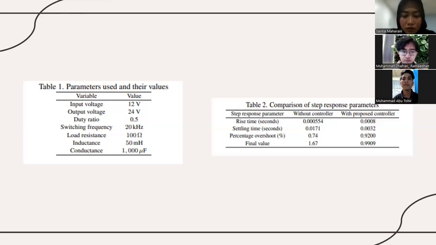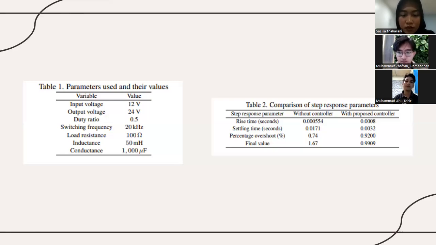And next is Table 2, the comparison of the step response performance. Table 2 compares the response performance of the system without the controller and with the proposed controller. The settling time decreases significantly when the controller is applied, indicating a better controller response. We can see it goes from 0.01171 seconds to 0.0032 seconds. So the system reaches steady state much faster with the proposed controller.